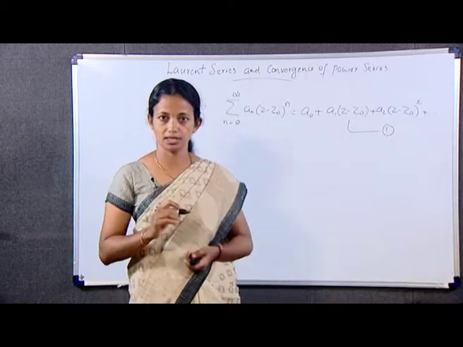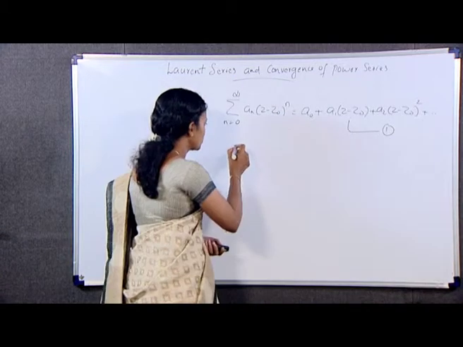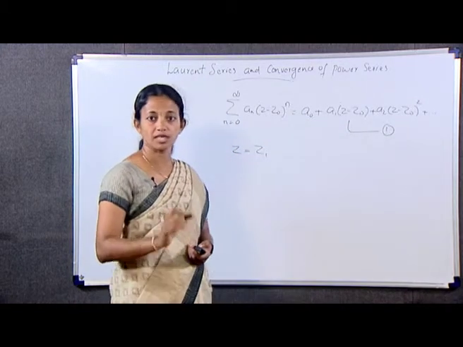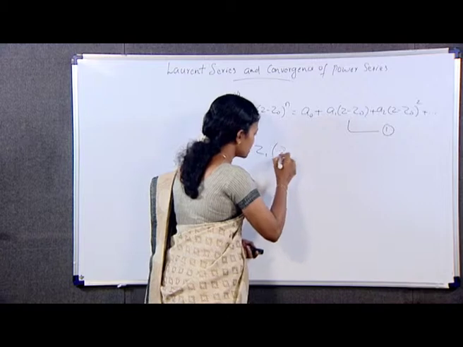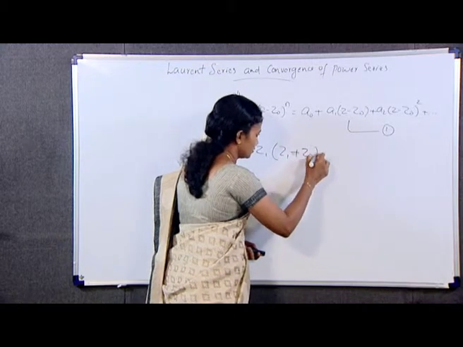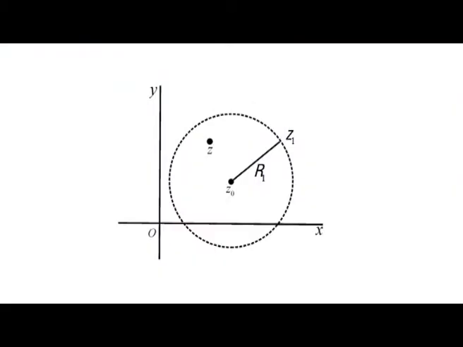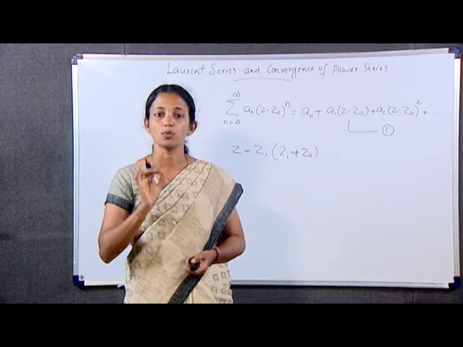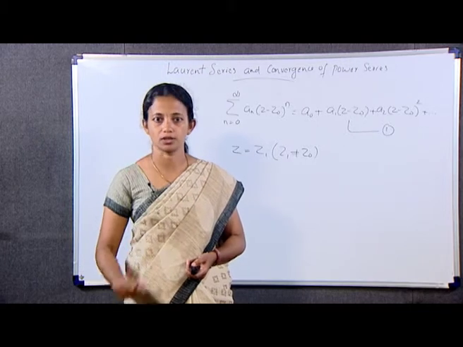This converges when z is equal to z1, z1 not equal to z0. Then it is absolutely convergent at each point z in the open disk mod z minus z0 less than r1, where r1 is equal to modulus of z1 minus z0.